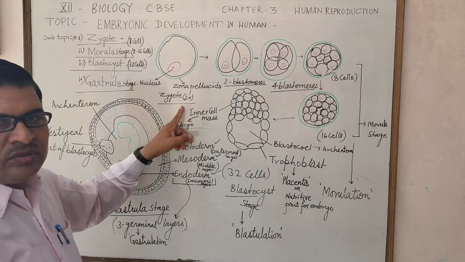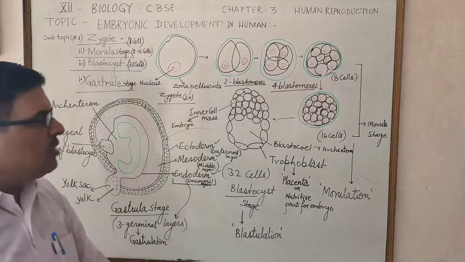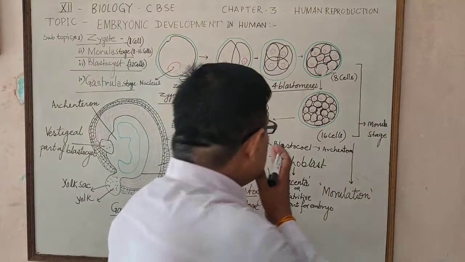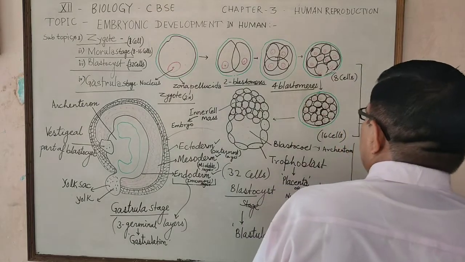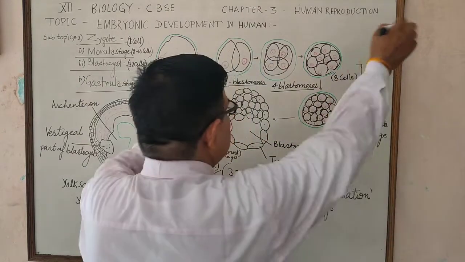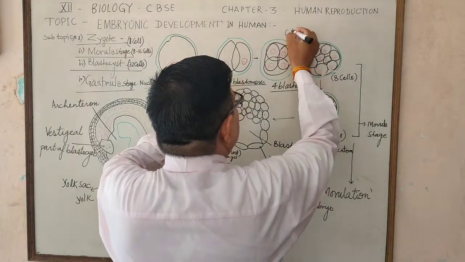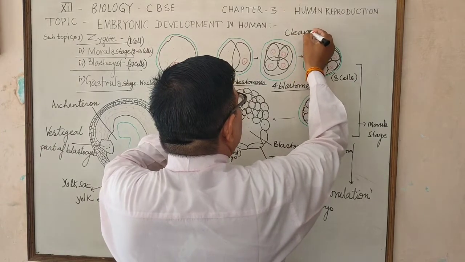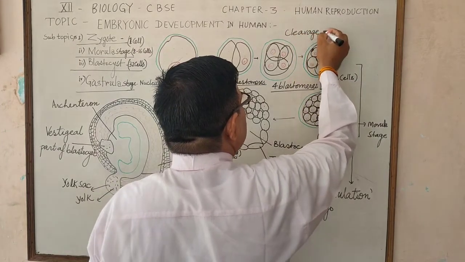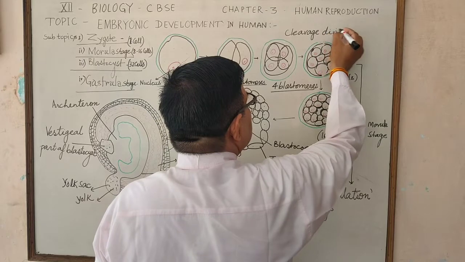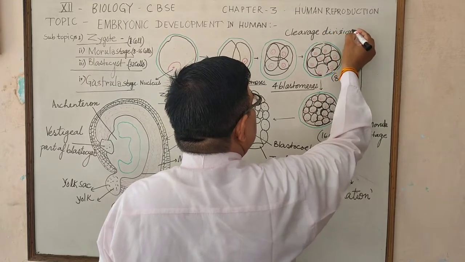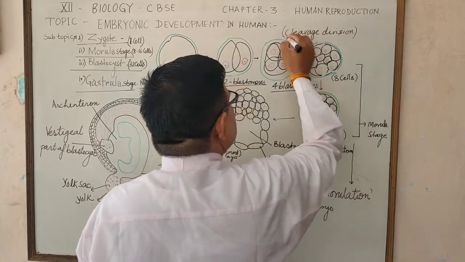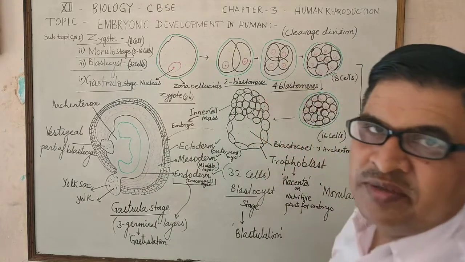After a few hours, division of the zygote occurs, and this special type of division is called cleavage division. What is the meaning of cleavage division?